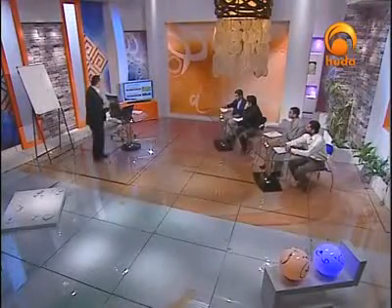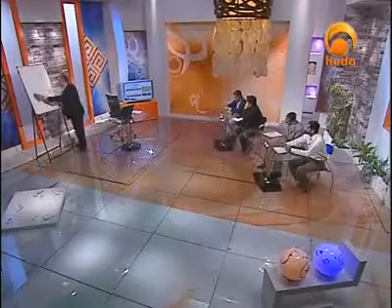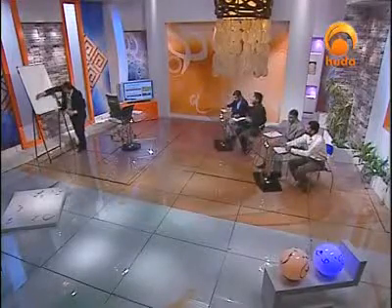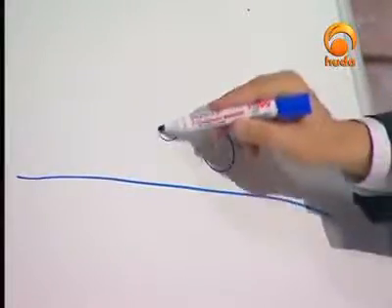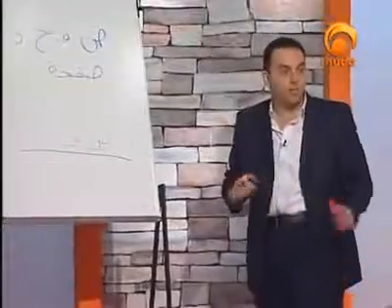Let me just write the word sufuf, which means rows. And when it comes to saf, okay, I would write, for example, saf. How many letters do we have in the word saf? We have two. Sa and fa. Let me just combine them together.